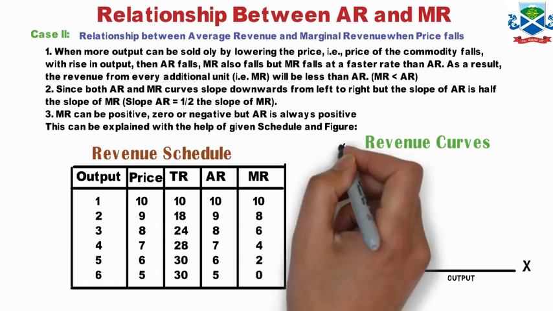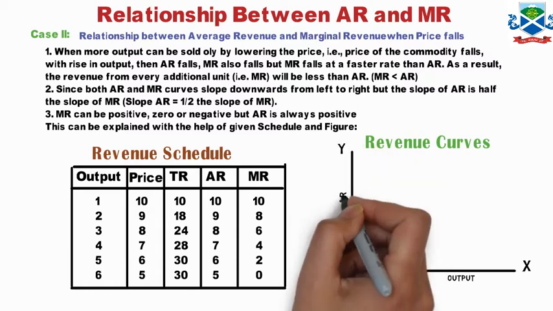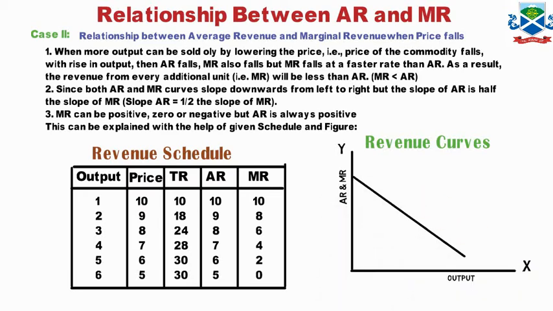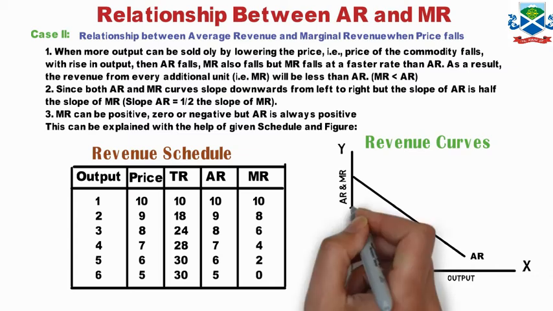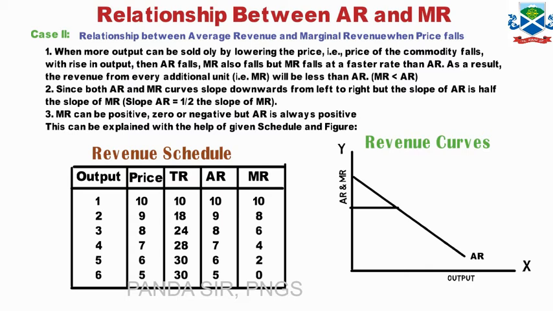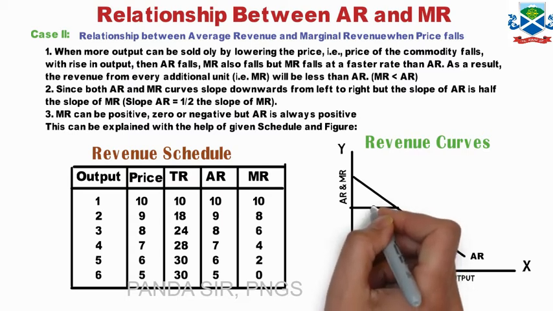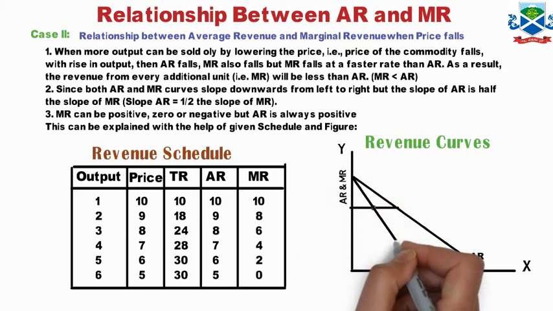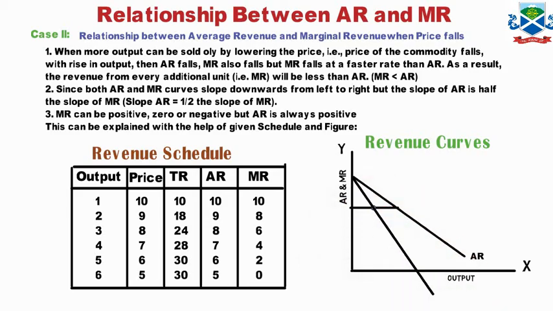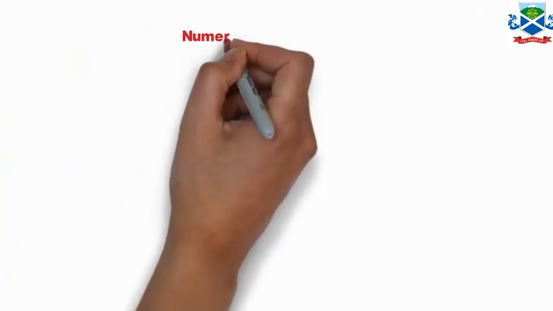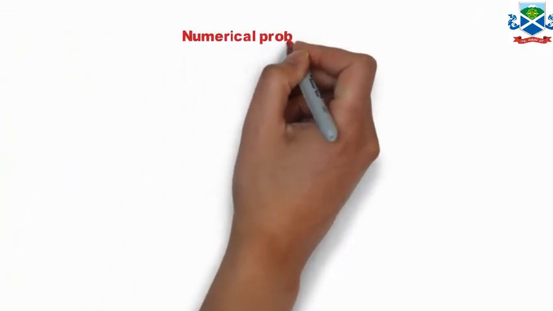By plotting in a diagram, you will find both AR and MR curves slope downwards to the right, as you have seen here. And the slope of MR is double the slope of AR, or the AR slope is half the MR slope. So that's why you take a point on the straight line, the middle point, and from there your MR curve will pass.